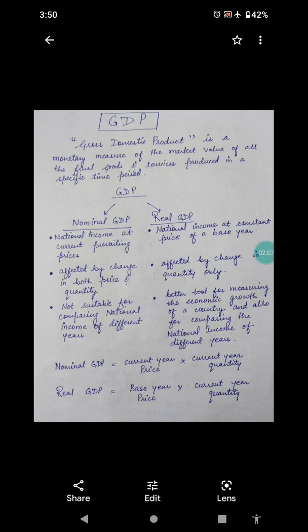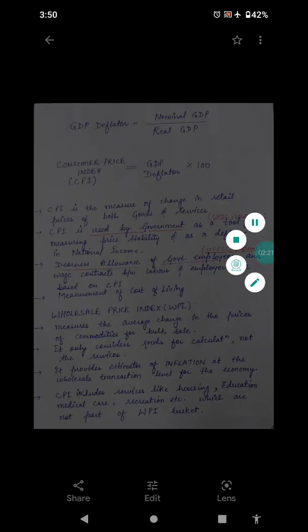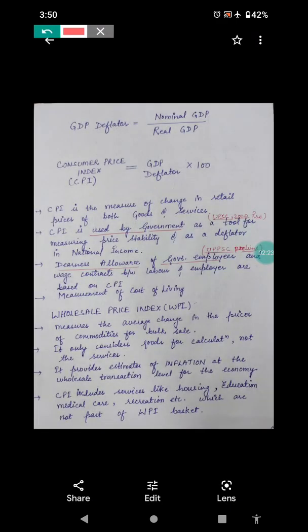Now, GDP deflator. We have read about this term many times in Economic Times in newspapers. So we should know what a GDP deflator means. GDP deflator means nothing but nominal GDP divided by real GDP.